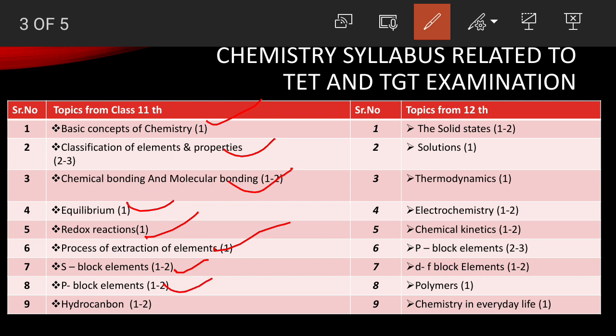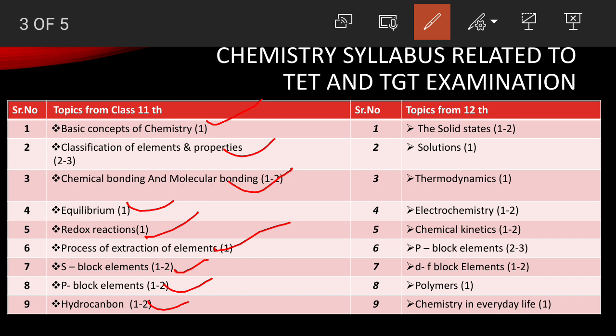Then P block also same. From here you need to learn some sequence. I am going to tell you in detail in upcoming videos. Then here last topic is hydrocarbon. From hydrocarbon also you will get a question. It may be naming, or sometime it is just to calculate sigma and pi bond. Then let's move toward class plus 2.